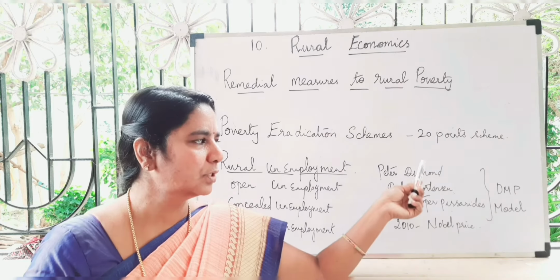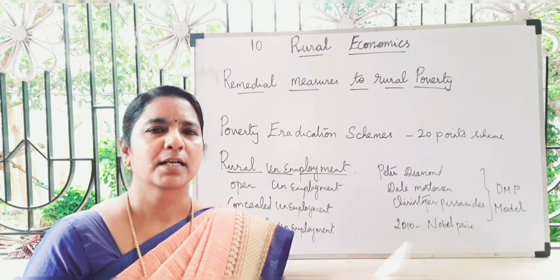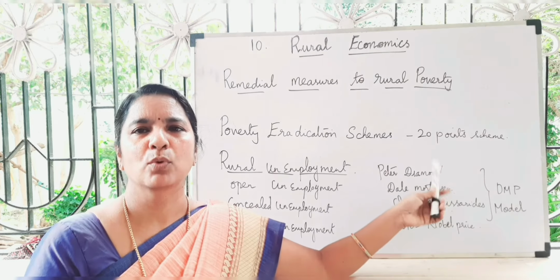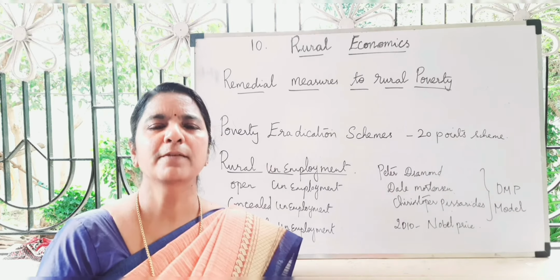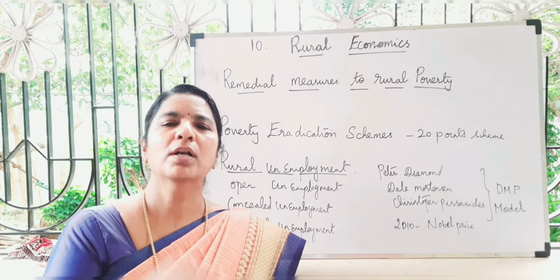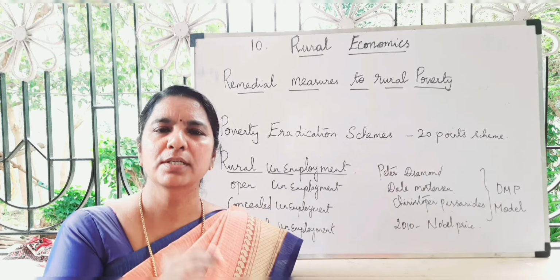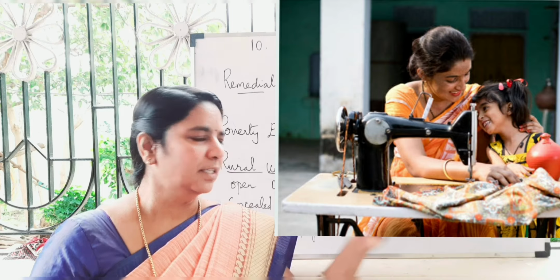These three economists gave the DMP model, based on their names. According to that model, how we can create employment opportunity, and what rules, regulations and policies the government has to take to create employment opportunity, can be found in that book.